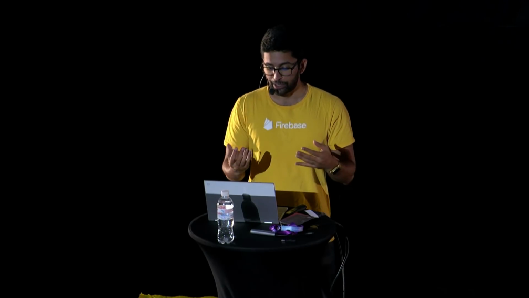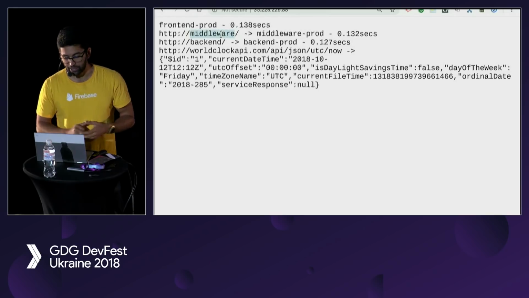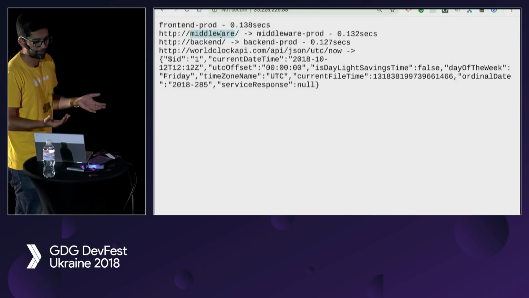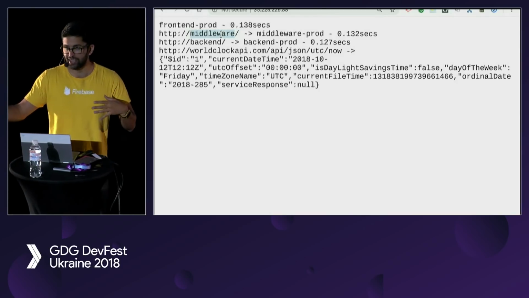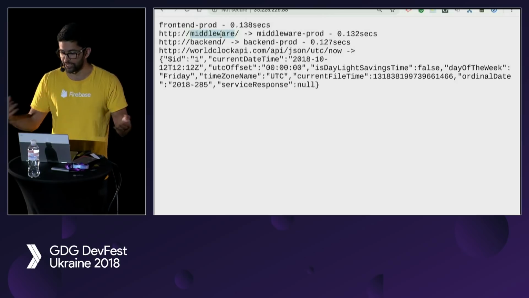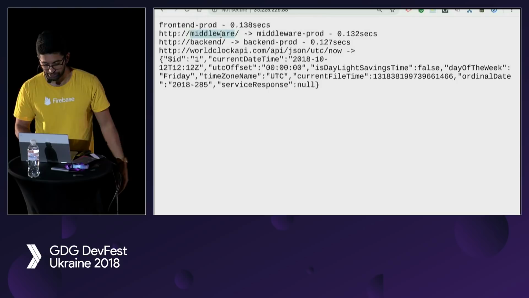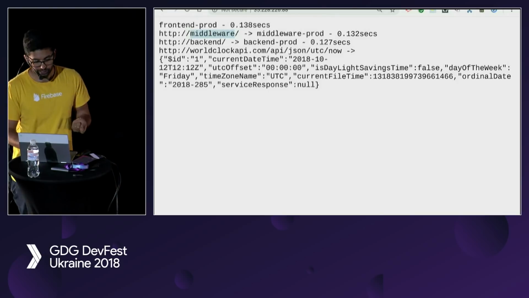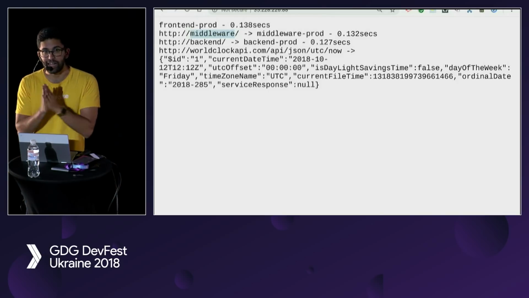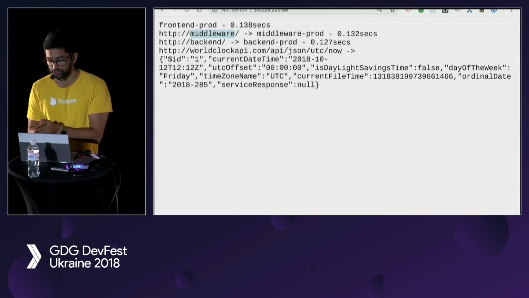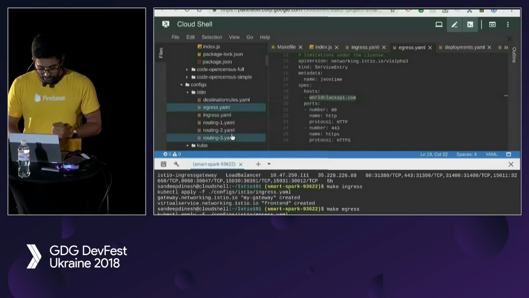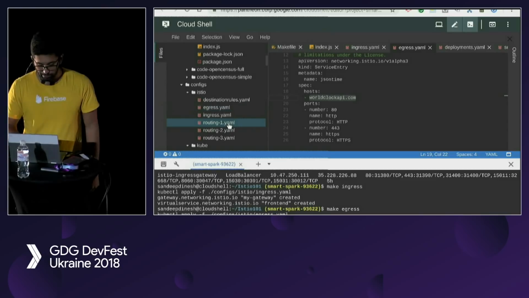You don't want your customer to randomly hit your testing services that are in your cluster. And you also don't want to have to hard code different DNS names for your test stuff, because then every single test path has to have a different set of code and if-then statements and all this complicated stuff. Not good, especially if we have 1,000 microservices. So first of all, let's use Istio to lock down our traffic to always go to our production service. To do that, we need to set some routing rules.